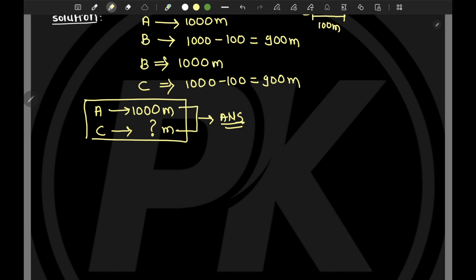Now the logic is clear, so let's try to solve the problem. Don't you think it's a kind of ratio problem? So when A is covering 1,000 meters, how much will B cover?